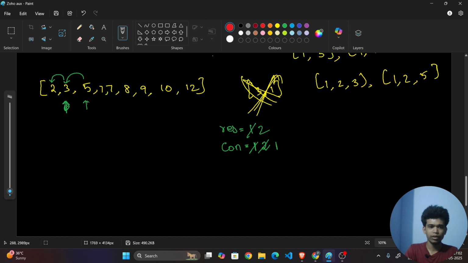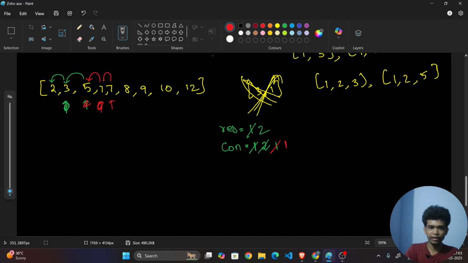Okay, now just move this pointer to here. Now whether this 7 and this 5 are consecutive? No, it is not a consecutive number. So what should I do? I should again make this consecutive as 1 and check what's the maximum. So we don't want to update anything. Okay, now again go here.